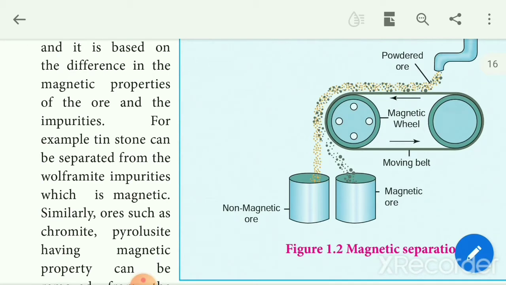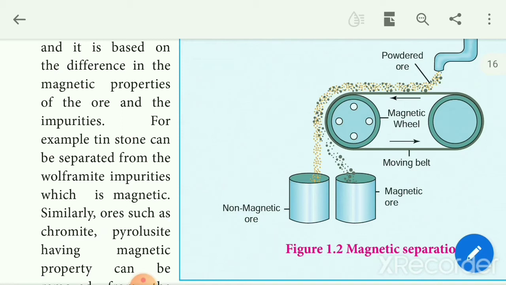The crushed ore is poured onto an electromagnetic separator, which consists of a belt moving over two rollers, one of which is magnetic and the other non-magnetic. The magnetic part of the ore is attracted toward the magnet and falls and heaps close to the magnetic region, while the non-magnetic part falls away from it. These are the methods of concentration of ore.